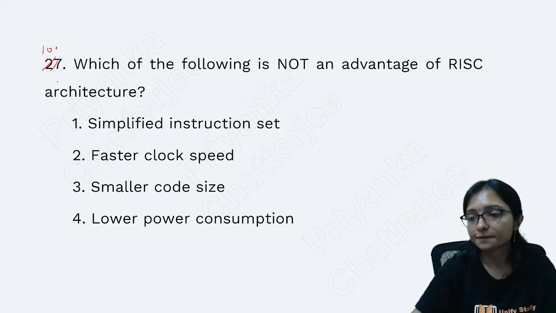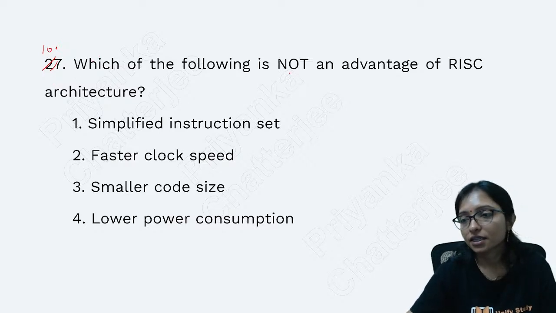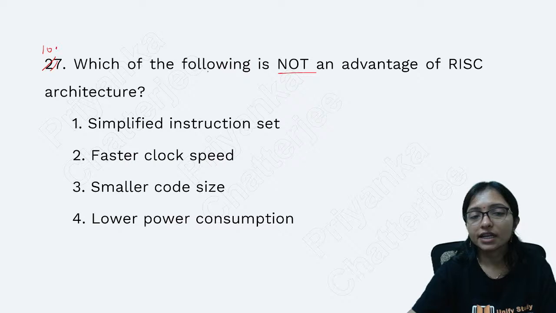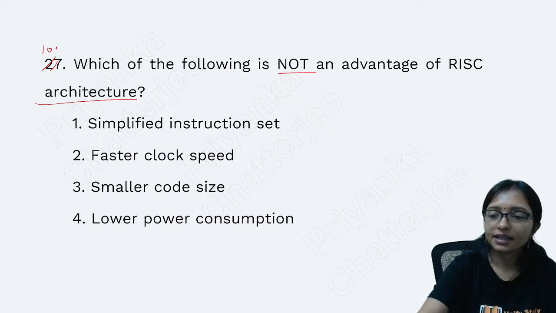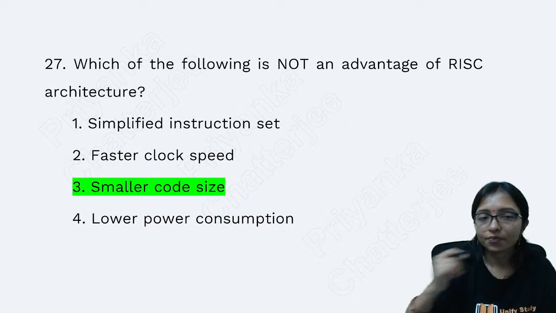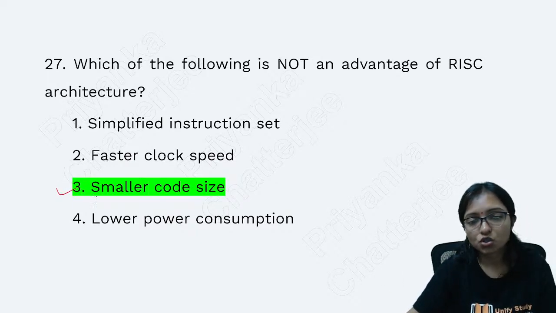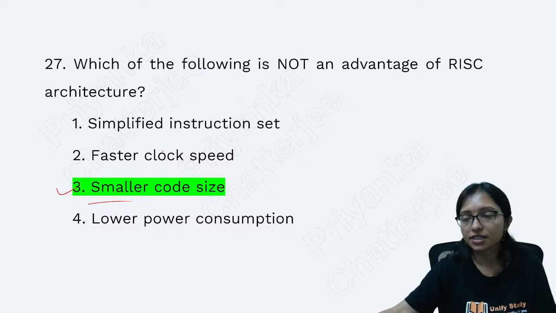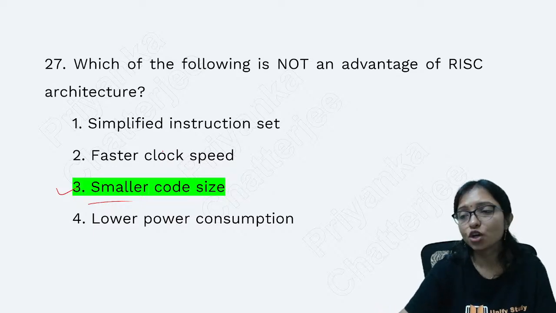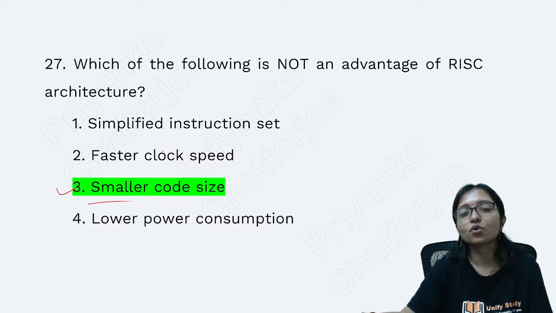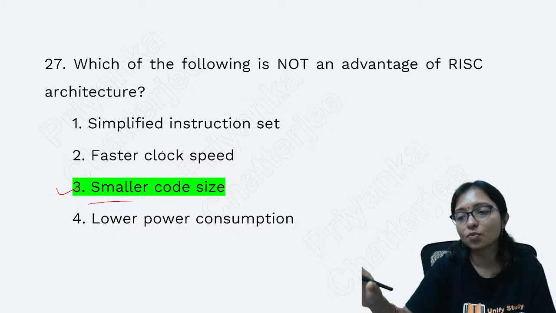Question number 10. Which of the following is not an advantage of RISC architecture? Yes, answers are coming. Option 3, smaller code, because RISC means reduced instruction set. That does not mean that the code size is smaller.